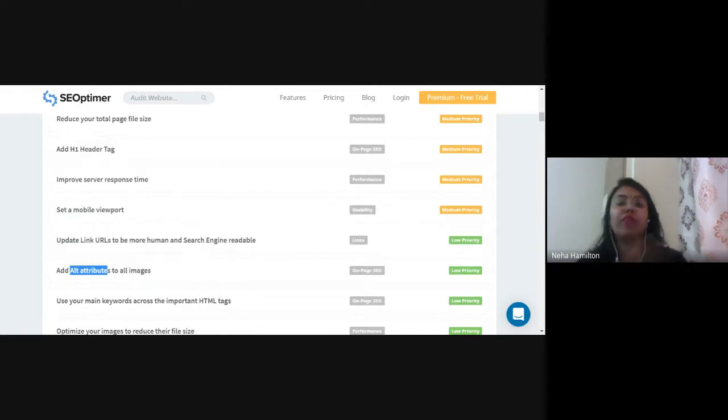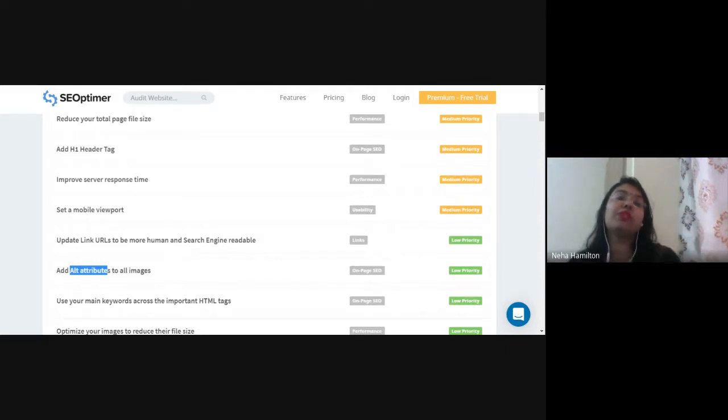See, whenever you upload an image on website, you give a caption to that image or you describe that image. Because search engine do not has eyes, right? But search engine has crawlers or softwares that will crawl on that image. So we see that image, but crawlers will read the alt attribute.